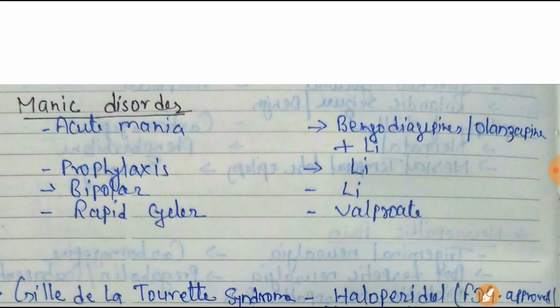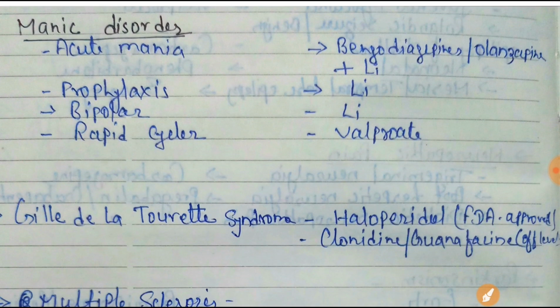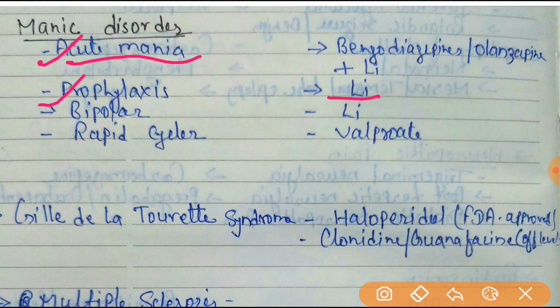Next is manic disorder. In manic disorder, the acute case, a benzodiazepine or olanzapine plus lithium will be the drug of choice. Here for acute mania, while for prophylaxis, lithium will be the drug of choice. Bipolar, also lithium.